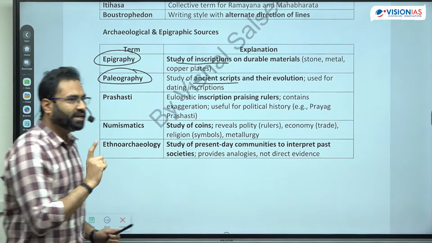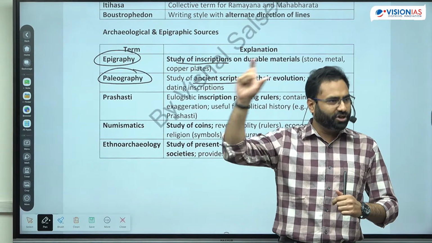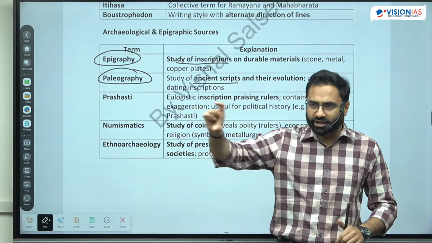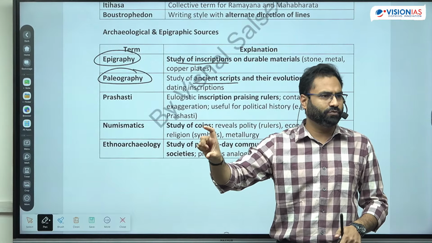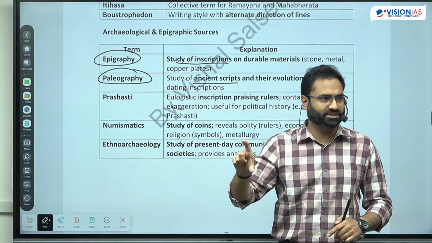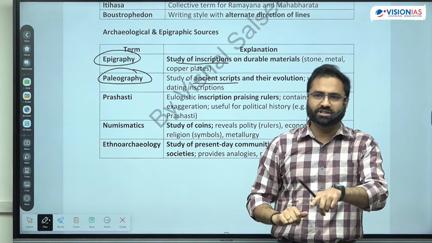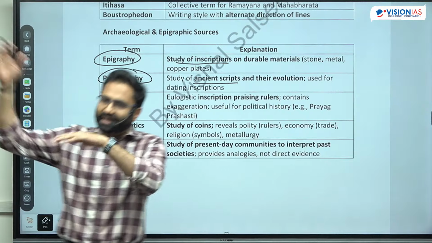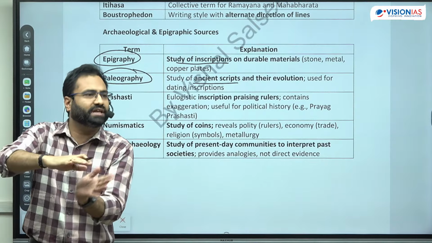Now in which particular language is this inscription written? There are many languages in it, because during the time period of the Mauryans also there was an addition: when Chandragupta Maurya got the Sudarshan lake constructed during his reign, that is also inscribed over there. But the predominant aspect of that inscription is in chaste Sanskrit. Chaste Sanskrit is the primitive type of Sanskrit. Now, the Sanskrit that you write today is not exactly similar to that. There may be certain words, but the script more or less got changed.